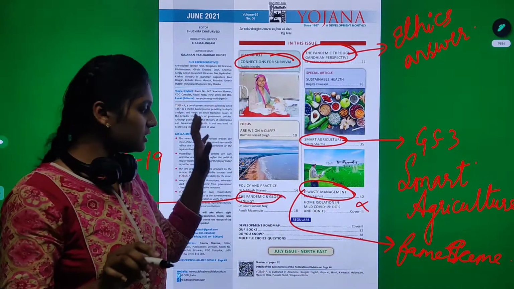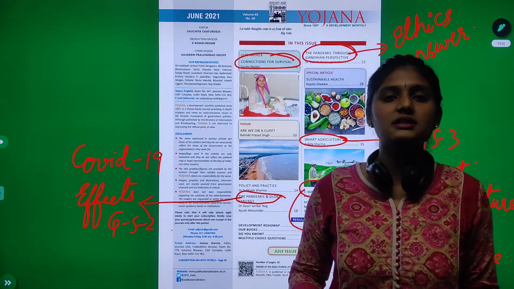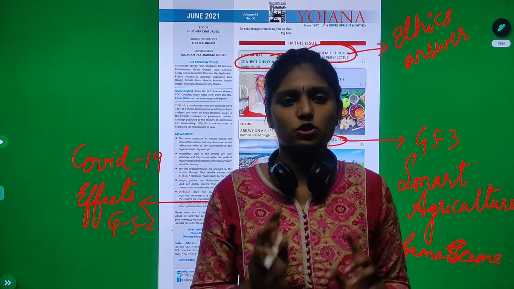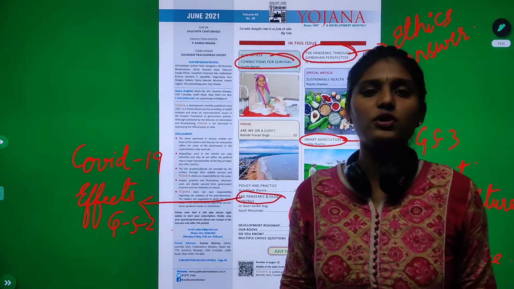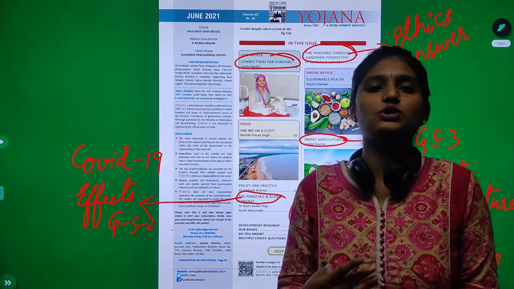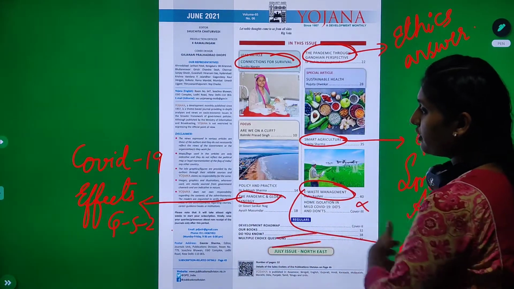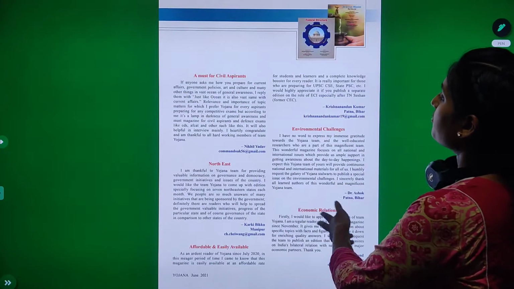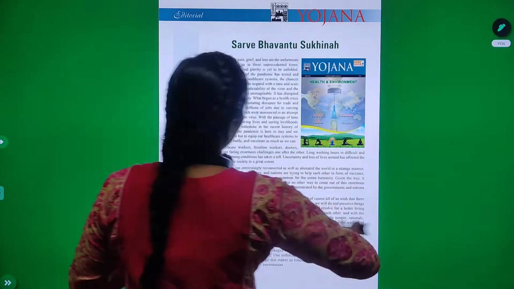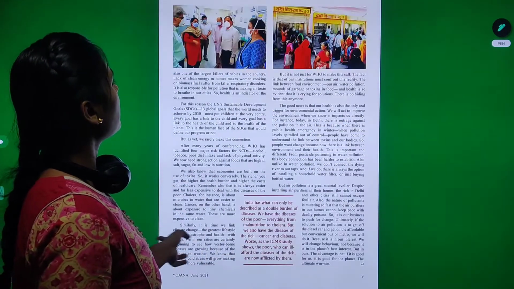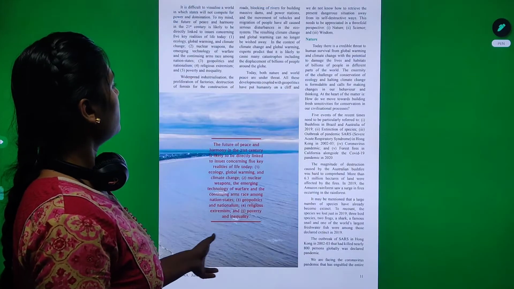Getting it, guys? This is how, in the beginning itself, in your cover page or your index itself, you should know which topics you have to concentrate on. That's all you have to do in Yojana. You should not sit for hours together to read a magazine or a paper. Even for Kurukshetra, we'll make a video. I'm just showing you how the magazine is designed.